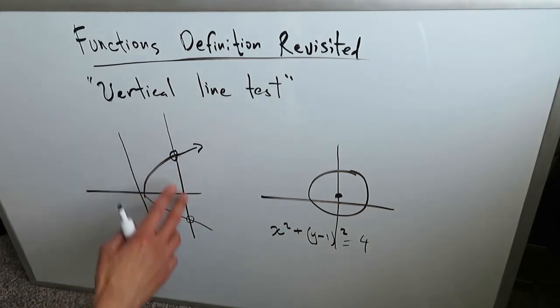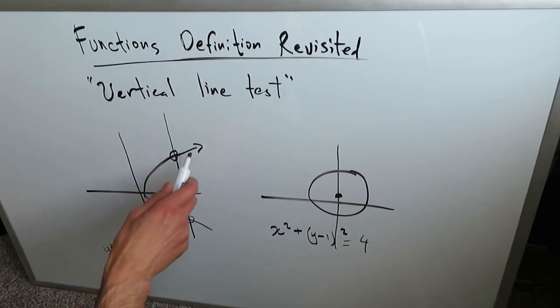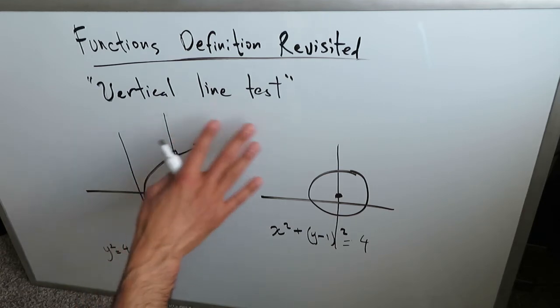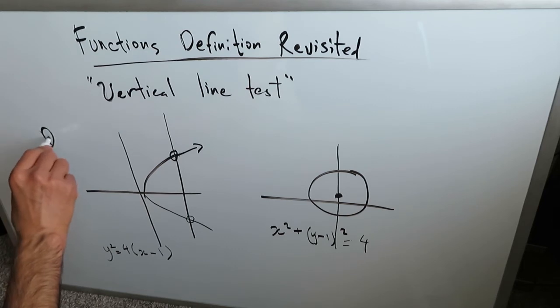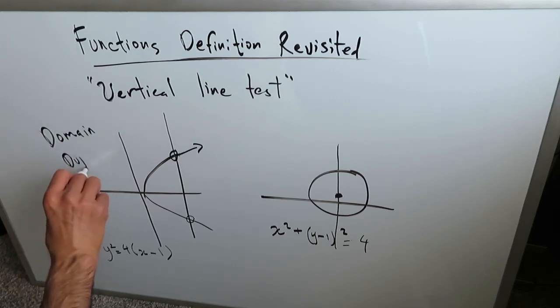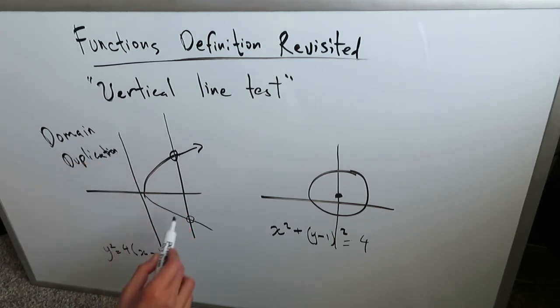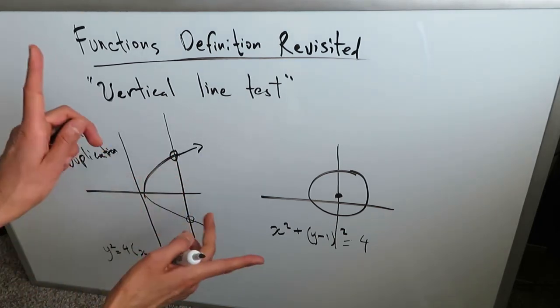Look over here. The vertical line crosses the curve over here at 2 points, therefore it's not a function. For a function to be true, the vertical line must cross that curve at only 1 point. The reason it does not succeed in the vertical line test is because you have the concept of domain duplication occurring over here. What domain duplication means is that you have a single x value corresponding to two different y values.